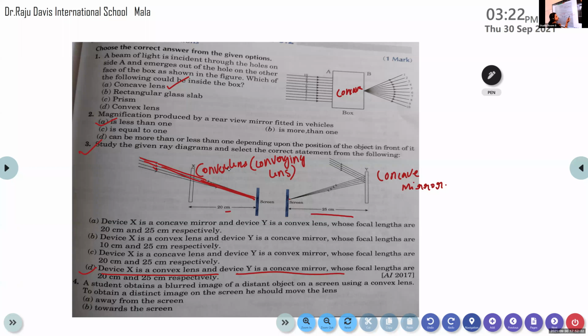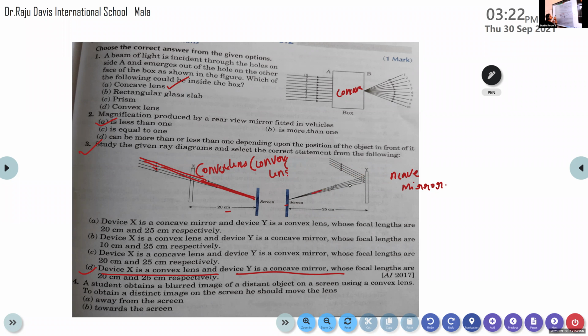Similarly, in the case of a concave mirror, the light rays are incident on this particular material. After the reflection, the light rays get reflected from the surface. But after the reflection, they seem to be converging, not diverging. Instead of diverging, they converge to a particular point. So here the reflection takes place, and it is indicated by this reflection.